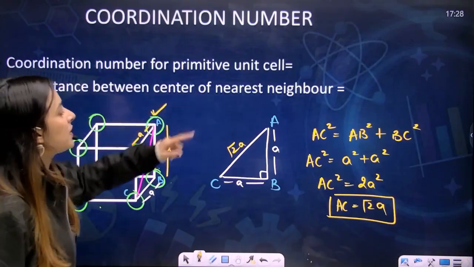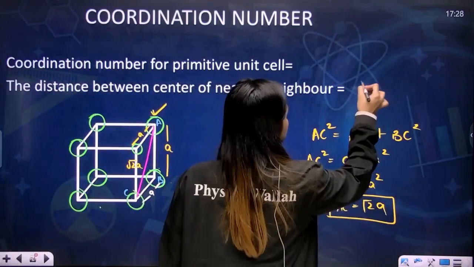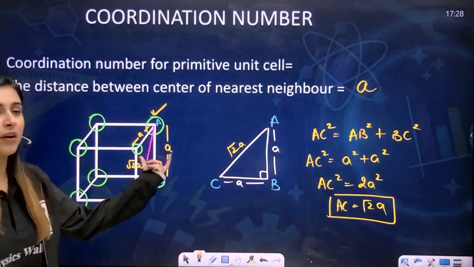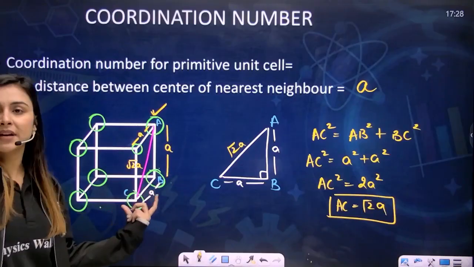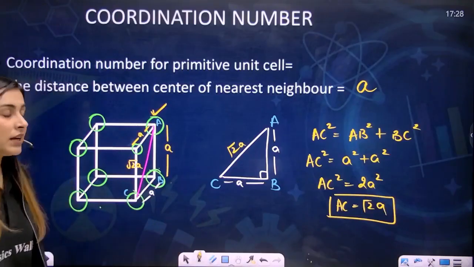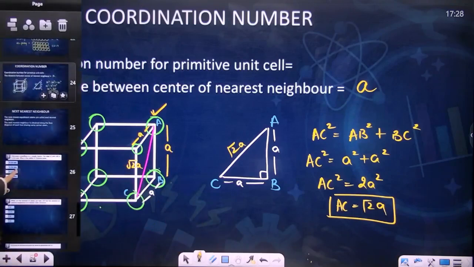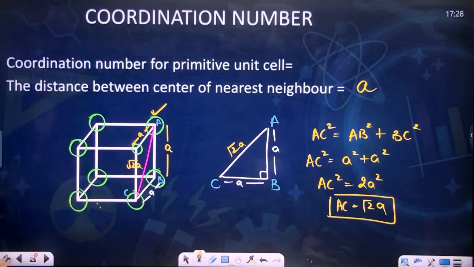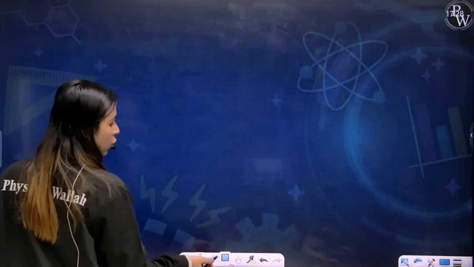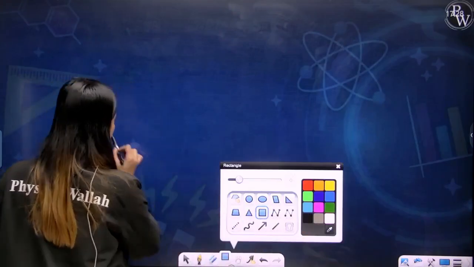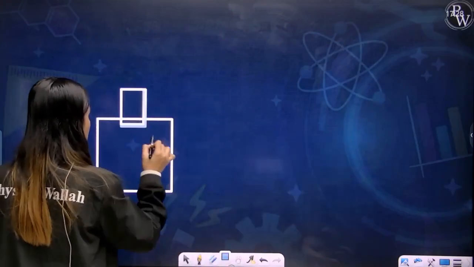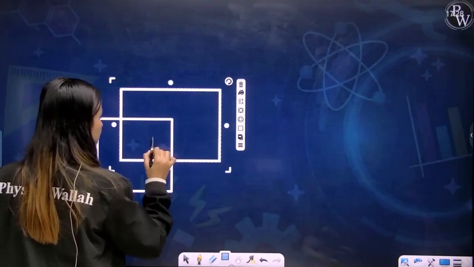The distance between the centers of the nearest neighbors is A. This we have found out because root 2A was a bigger value, A is a smaller value. So now, my dear students, let's try to find out how many atoms are present. For this, again, you need this unit cell.